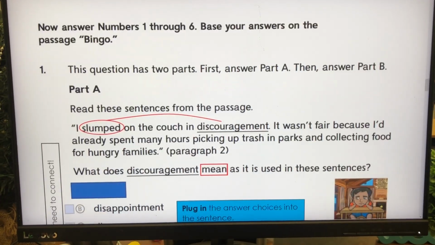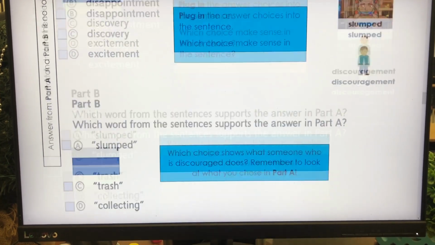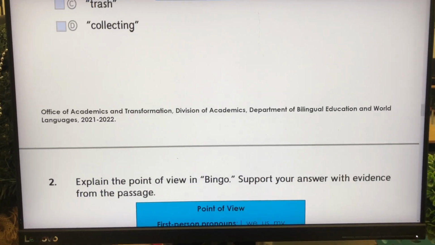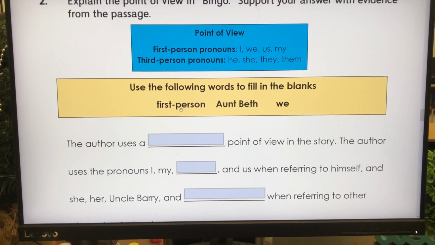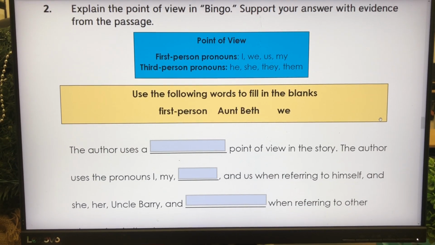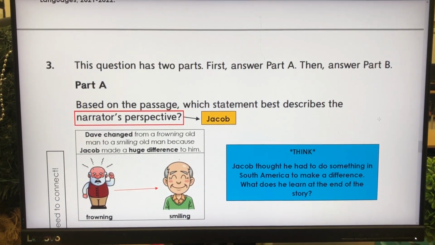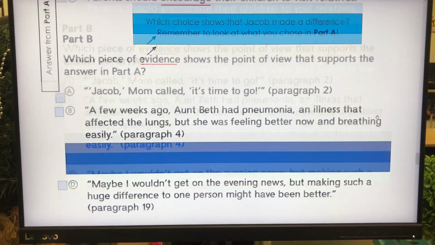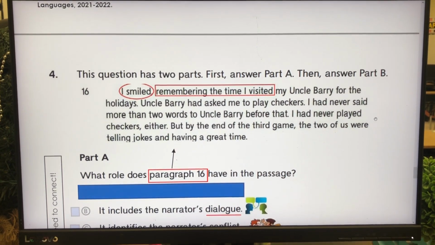This one was one of them, which went over vocabulary and context clues. And again, you see all the scaffolds that the district provides for them. And then this next one was a short response, but for them, it's like a fill in the blank. So it's a cloze answer, cloze as in C-L-O-Z-E. And then number 3 was a part A and a part B, which was a narrator's perspective, which was one of our standards that we were going over. And by the way, number 2 was on point of view, which was another standard.